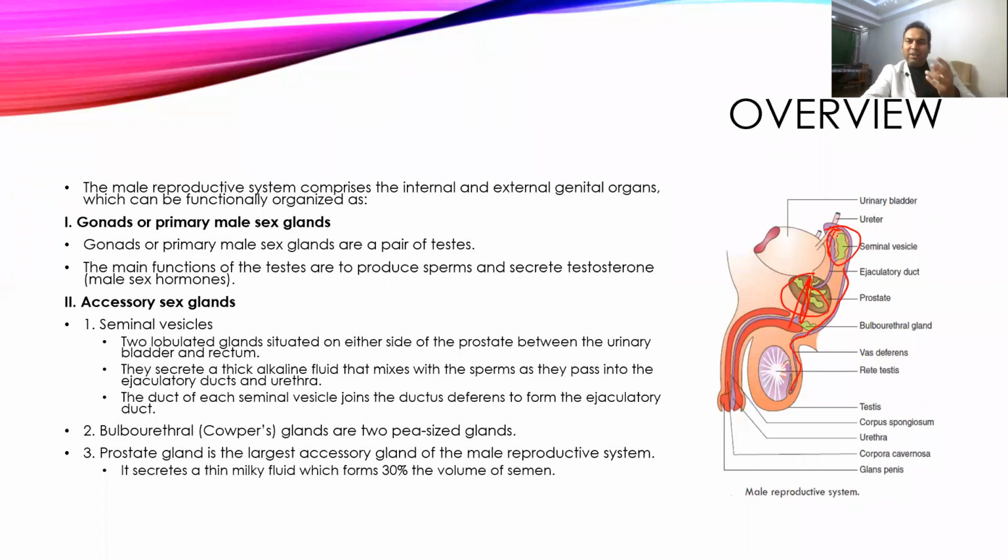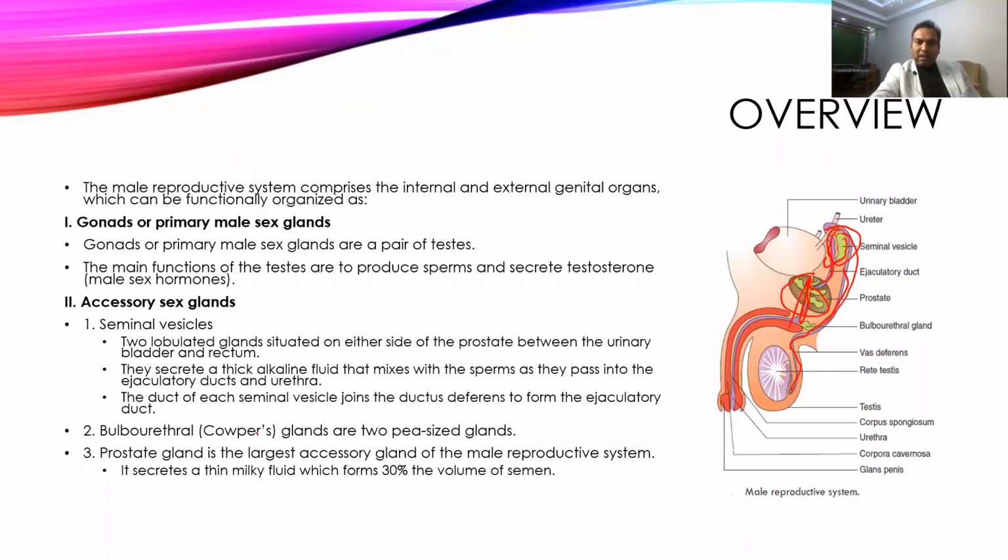It secretes a fluid called seminal fluid, which forms a major contribution to semen. It is alkaline in nature, and it mixes with the sperm whenever ejaculation occurs. Whenever ejaculation occurs, sperms come through the vas deferens, and the seminal vesicle also contracts, and that fluid is added to the ejaculation and forms a part of the semen.